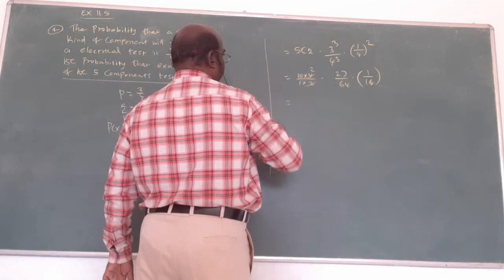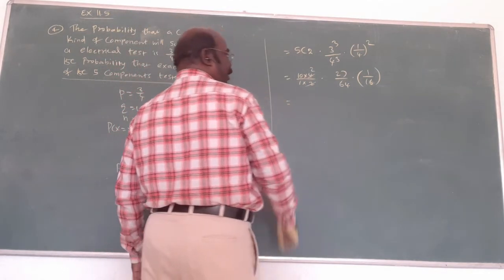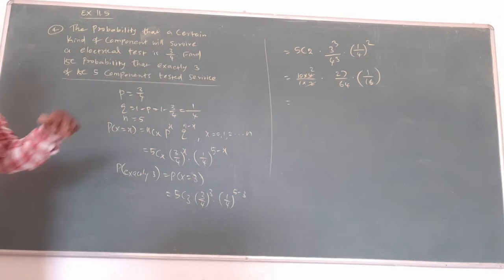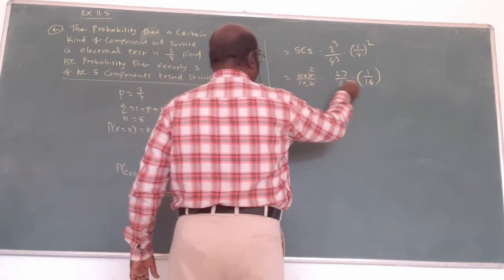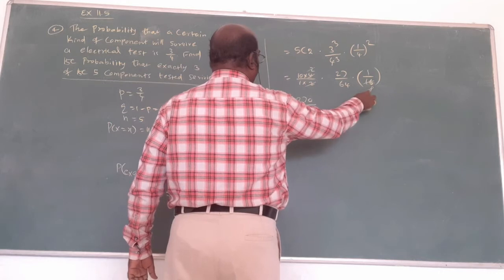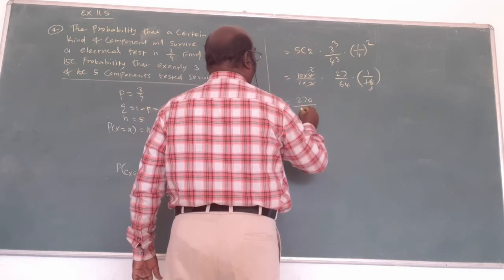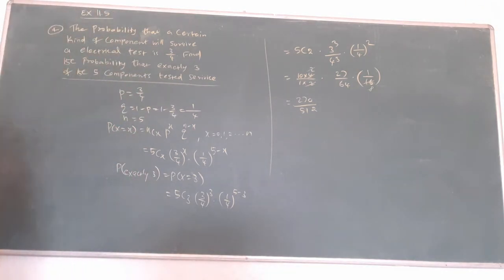Now multiply. What is the answer? You multiply the 10 into 27. This also cancels, no? 270 by 64 into 16.